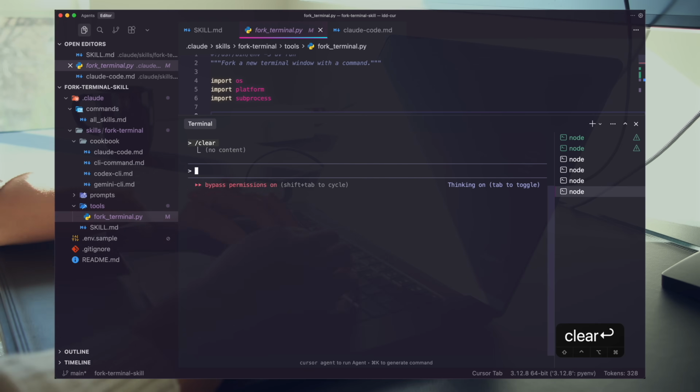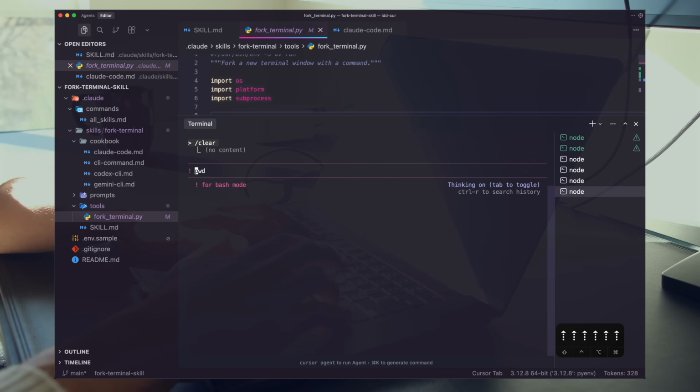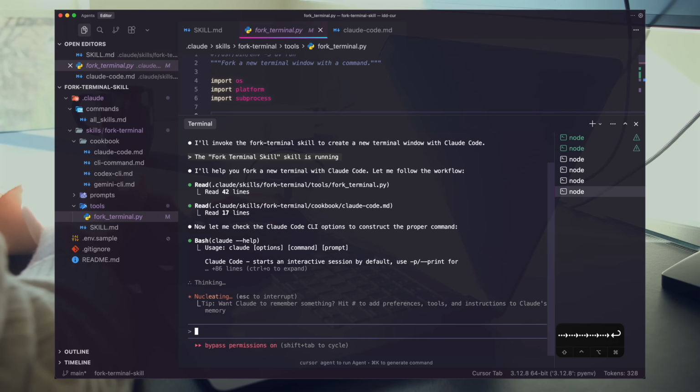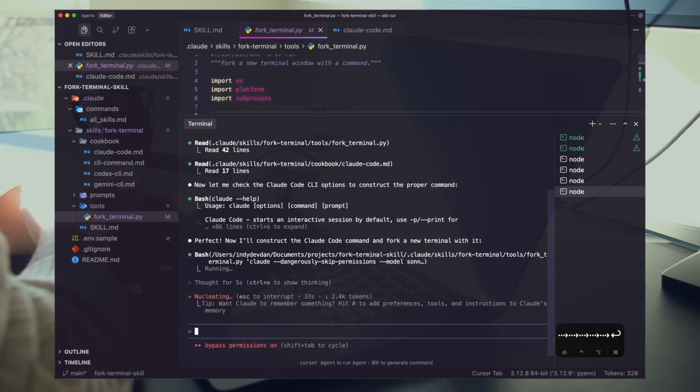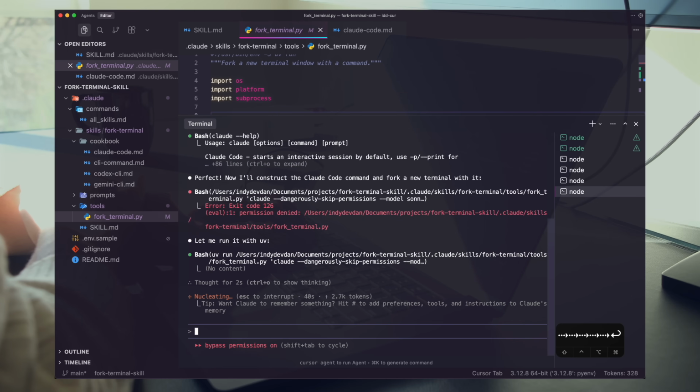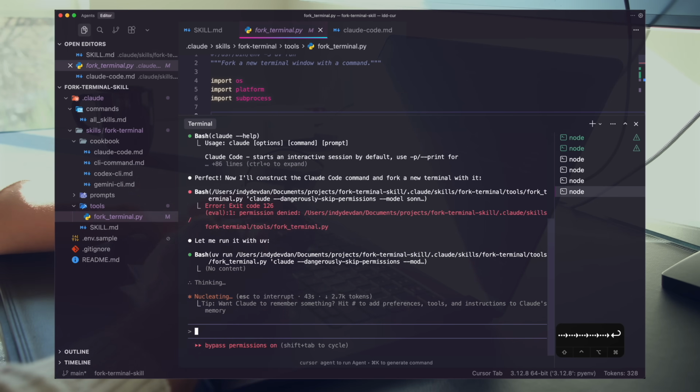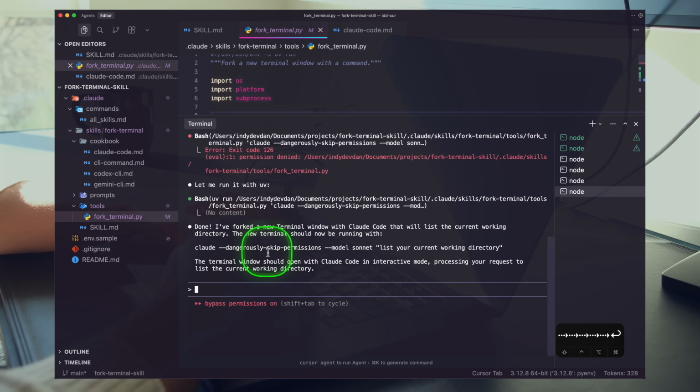Now I'll clear, and then I'll hit up a couple times, and we should get back to that fork command. List your current working directory. Let's fire that off. This is working here. It understands how the tool works before executing, and now it's going to kick it off. All right, there it's running it with UV, and we should probably add some documentation around preferring Astral UV.